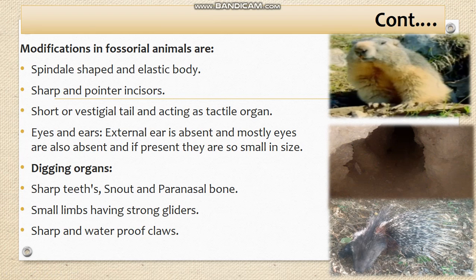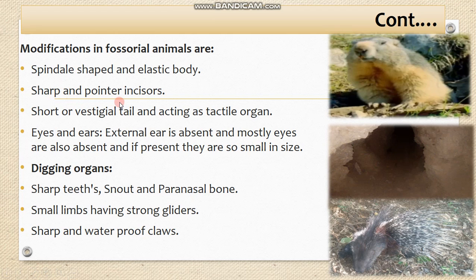That's why they need this elastic body. If their body is not elastic, then they are not able to run or move inside the burrows. A human being does not have as elastic a body as a porcupine. That's why we are not able to move in the burrows, etc.